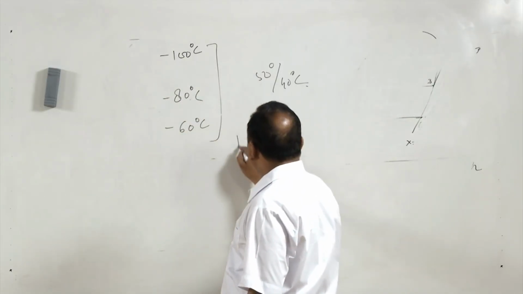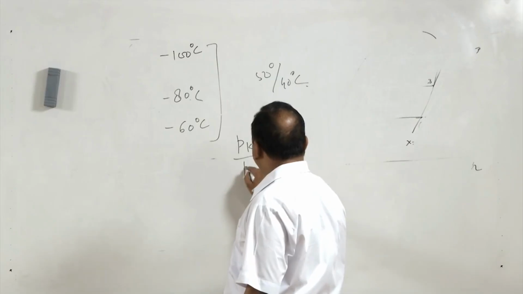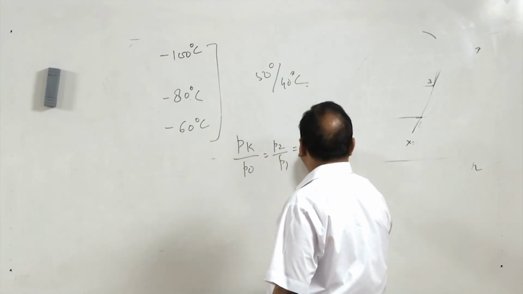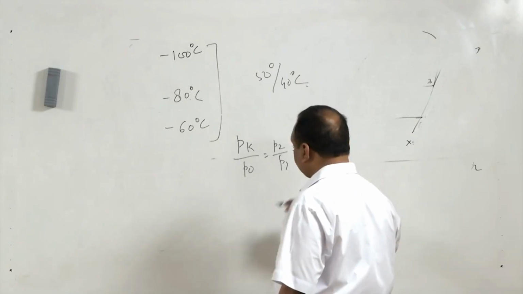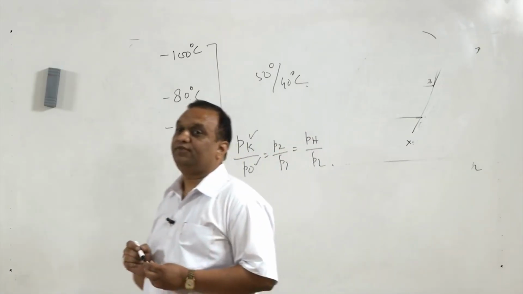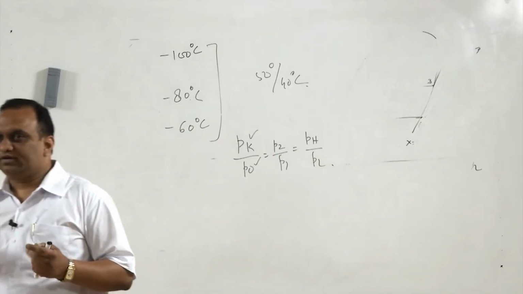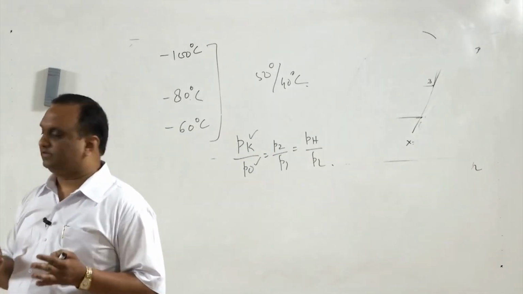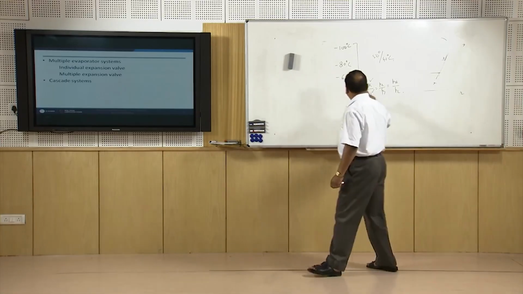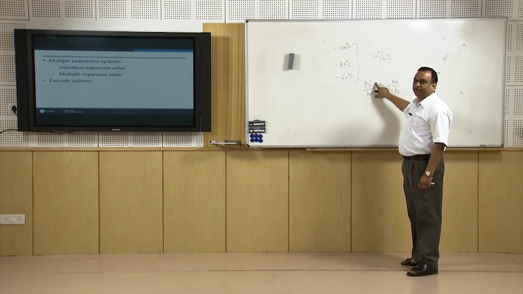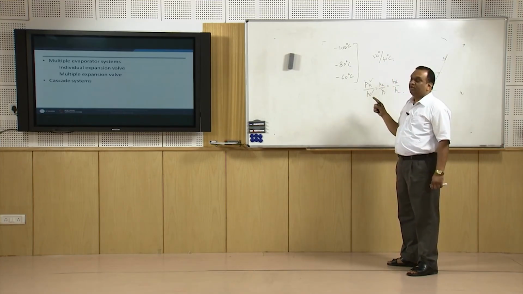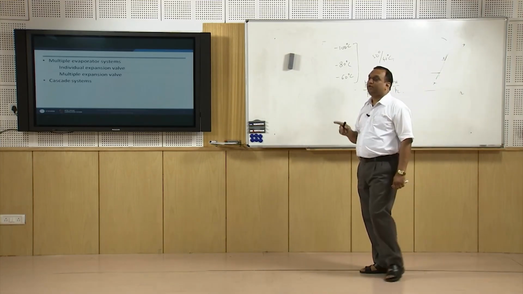Similarly, the corresponding pressure ratio, Pk by Po or P2 by P1 or PH by PL, the pressure in the condenser and the pressure in the evaporator, becomes very, very high. For a certain range we can go for a multi-compression system, and for the pressure ratio it is okay.